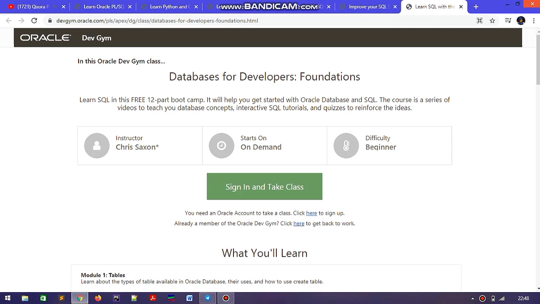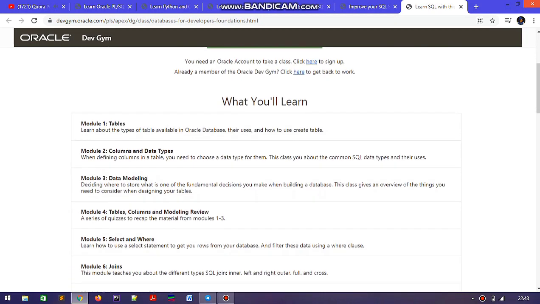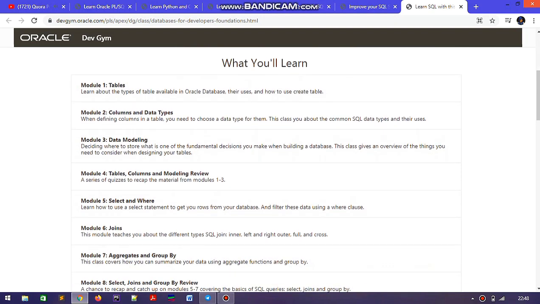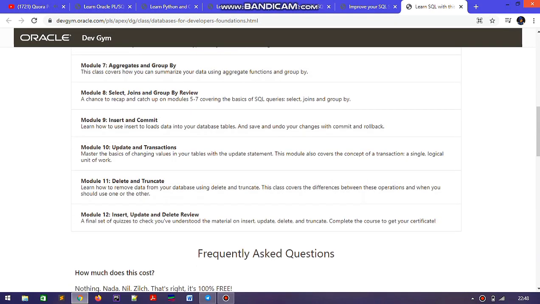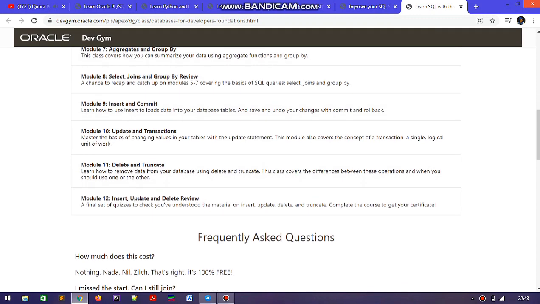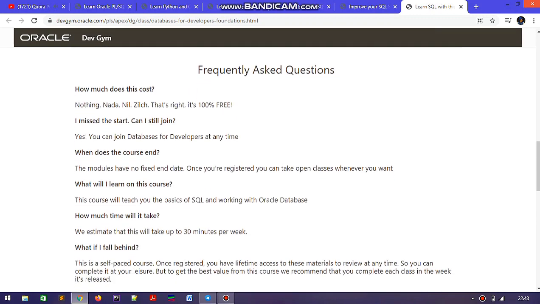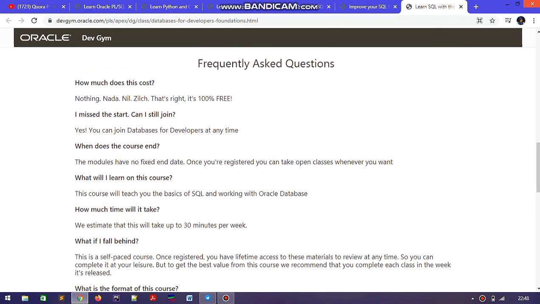This is the first course, Databases for Developers Foundation. This is a beginner level course where you are going to learn about SQL and many more aspects of it. You can see the full list of topics we are going to cover. First is tables, second is columns and data types, third is data modeling, tables, columns and modeling review. This certification course covers a total of 12 modules, all free, and you can receive a free certification after this.